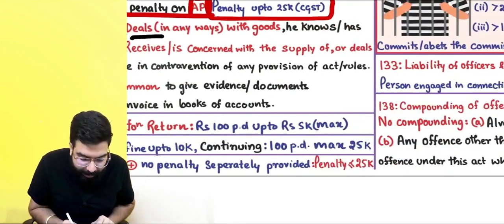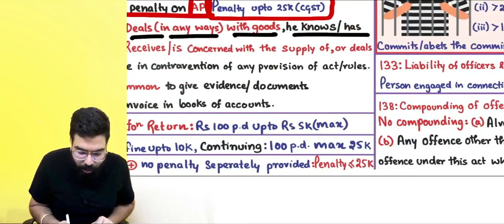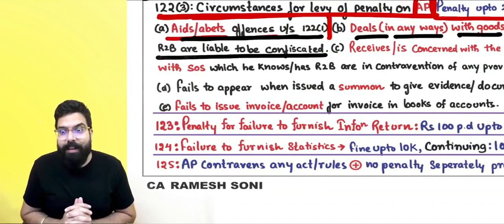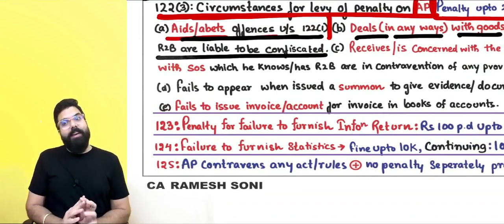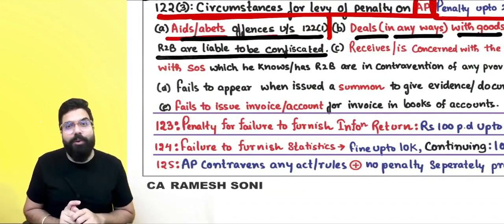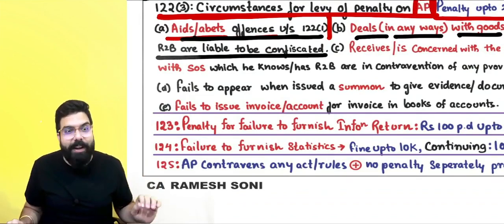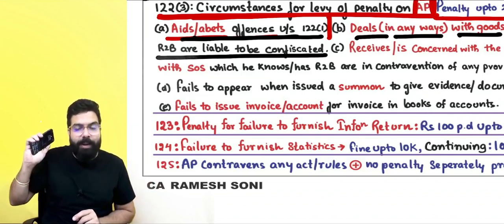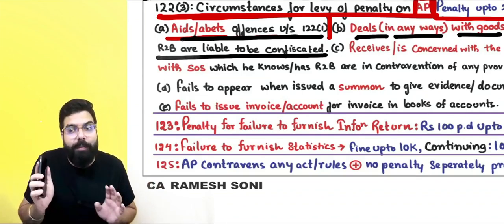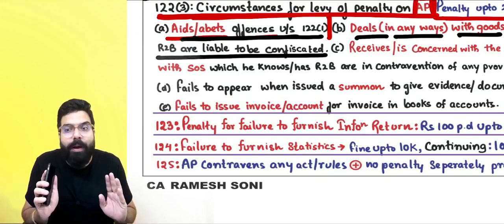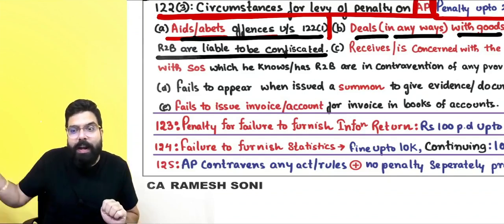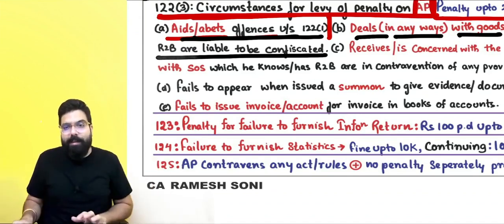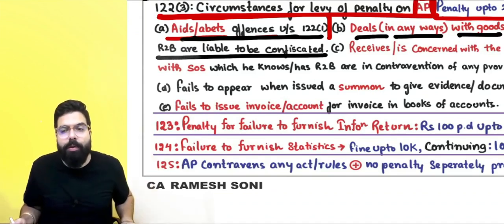Next, deals in any way with goods he knows or has reason to believe are liable for confiscation. Somebody gave me the goods and told Ramesh, you go ahead and sell these goods. On these goods, tax is not paid. So please, Ramesh, sell these goods. Somebody supplied this mobile phone to me and told Ramesh, sir, whenever you are selling this mobile phone, please don't account for it. I have not shown the sales. You also don't account for it and keep selling. Don't show it in your books of account.